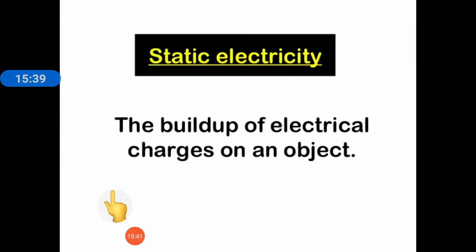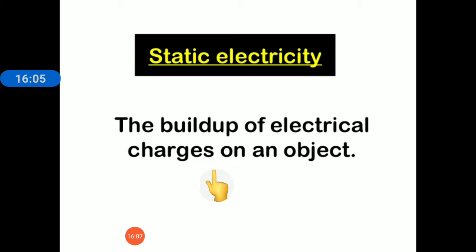Now children, since we have understood what electric charges are, we will understand what static electricity is. The word static means not moving. So the creation of electric charge in a body which is not moving is called static electricity. It is the build up of electrical charges on an object.